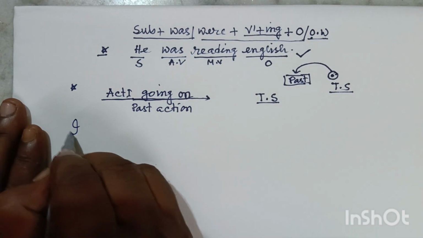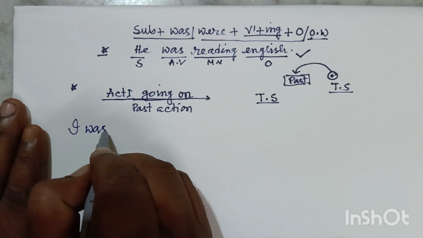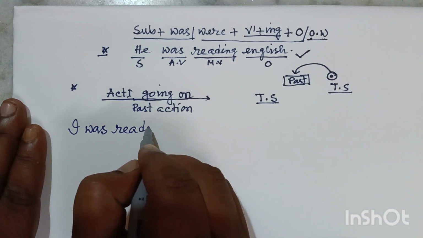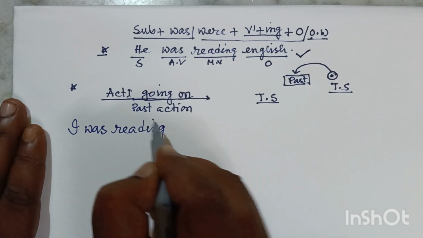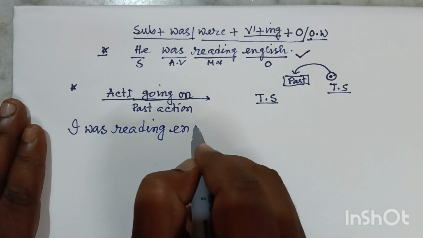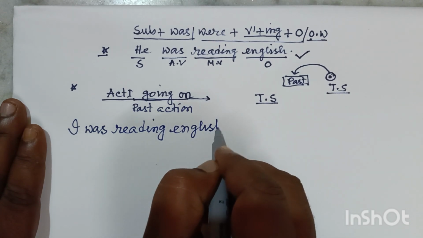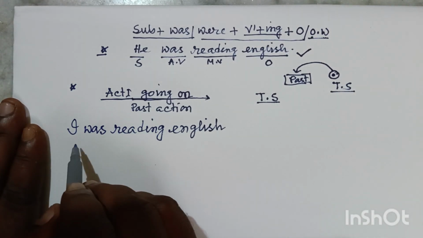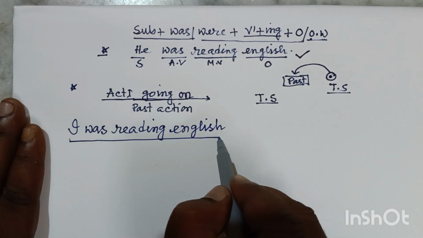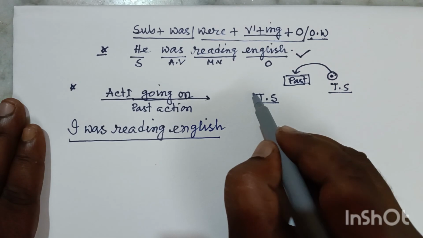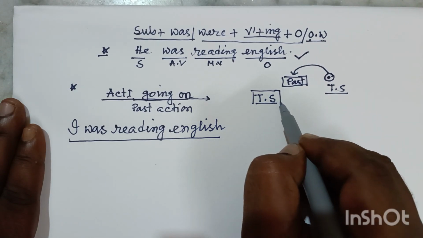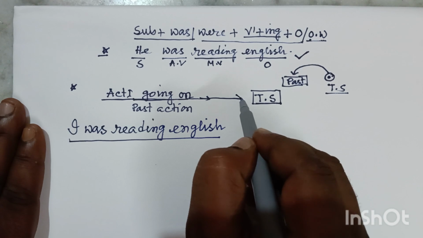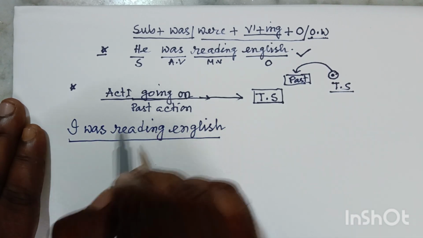I was reading English. Friends, so it is past continuous tense. There is no such problem. And this is our reporting time or time of speaking. So this action was going on during this period.